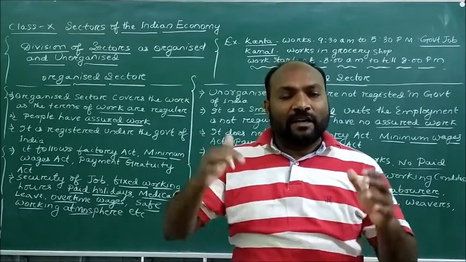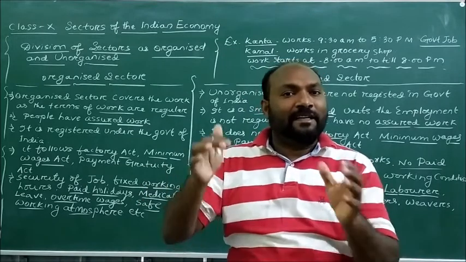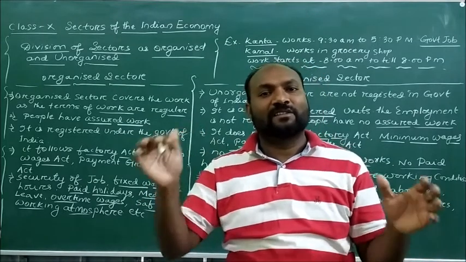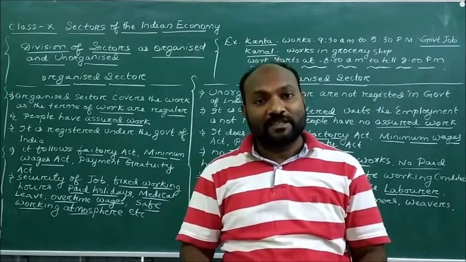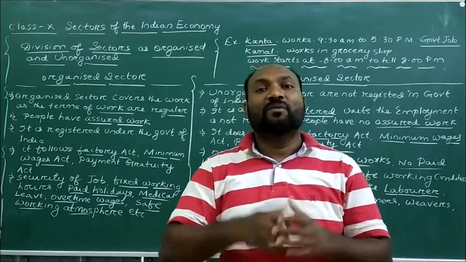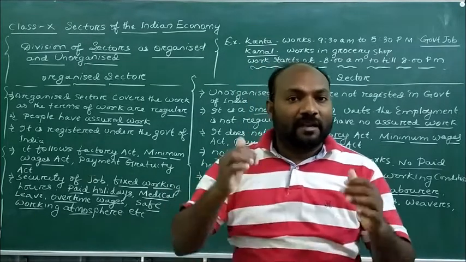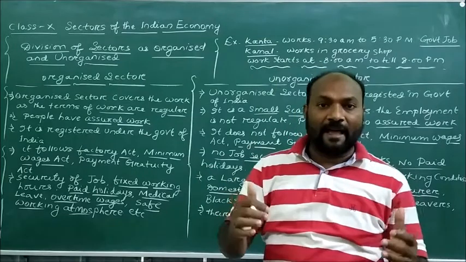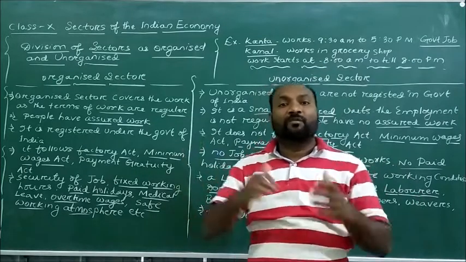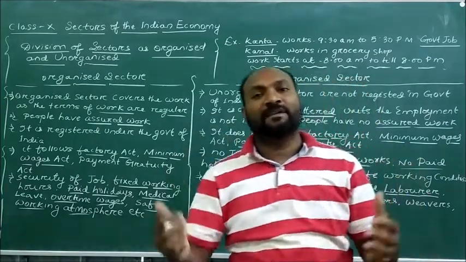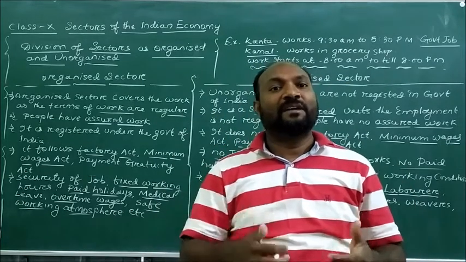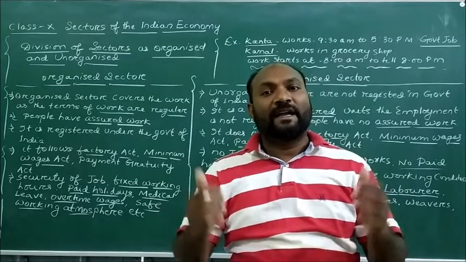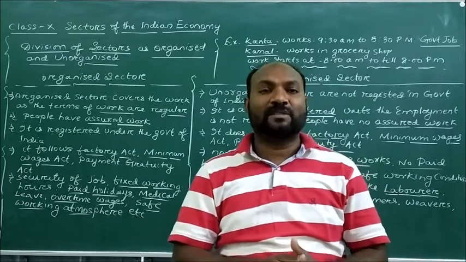So we divide economic activities into two sectors, the organized sector and the unorganized sector. Those people who work in the organized sector have very safe working conditions, job security, and regular employment opportunity, and they have all kinds of benefits and facilities from the society.